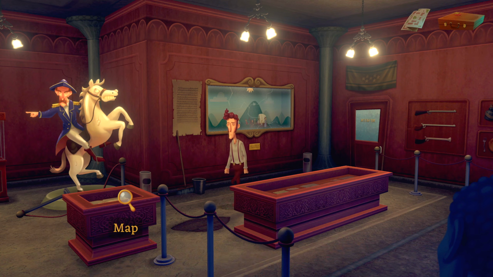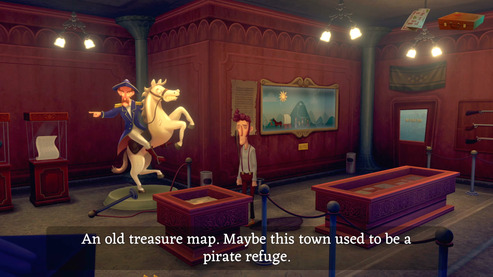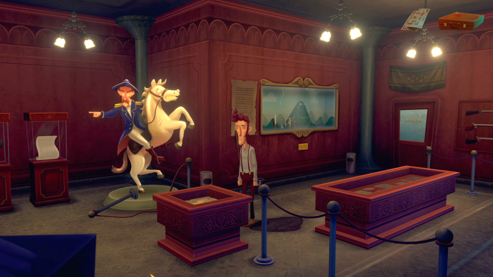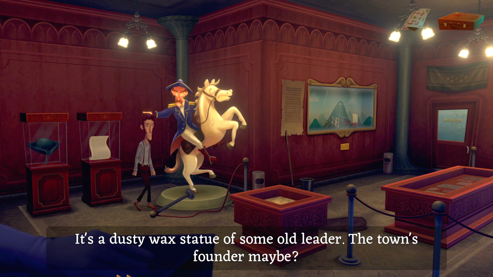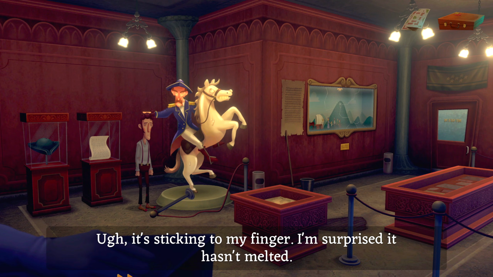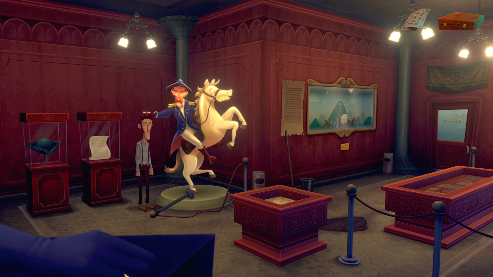Oh, there's a map down here. An old treasure map. Maybe this town used to be a pirate refuge. Maybe. There's a wax statue too. It's a dusty wax statue of some old leader. The town's founder, maybe. Ugh, it's sticking to my finger. I'm surprised it hasn't melted. Right. That's an odd detail.